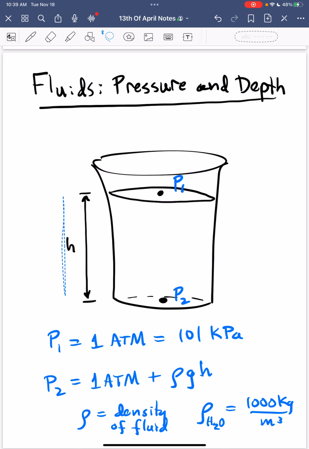So as you can see, as you go deeper and deeper in the fluid, or if the distance up to the top, the height, gets greater and greater, the pressure will become increasing. This is something we intuitively know. If you dive into a pool and you go to the bottom of the pool, you feel increased pressure on your sinuses. And as you go up toward the top, you feel less pressure.